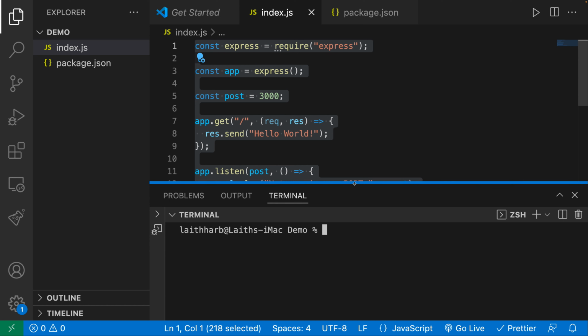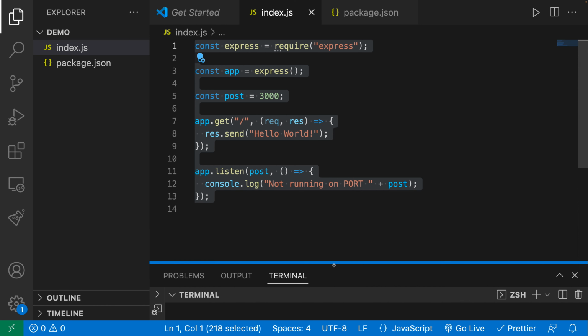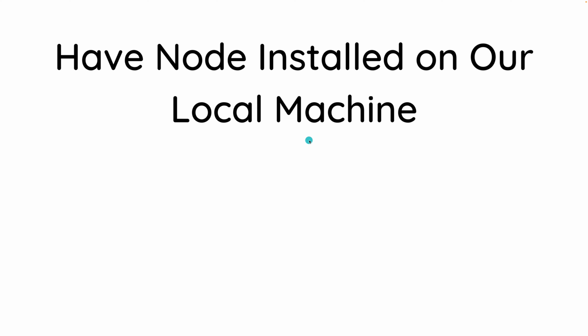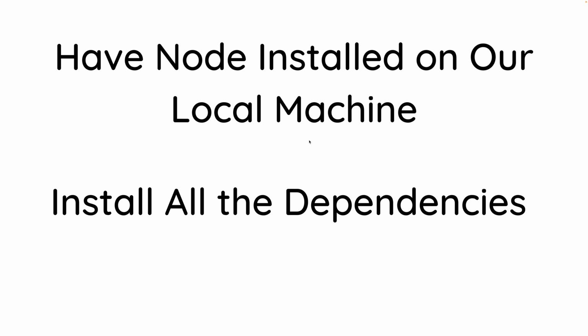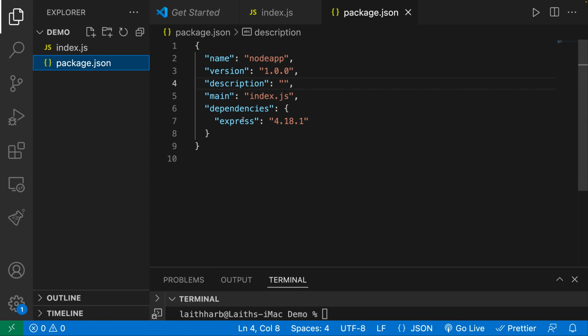So if I open up my terminal and I say something like node version or -v, you can see the version of Node that I have on my local machine. So that is A-okay. Now the next thing that we need to do is we need to install all of the dependencies. Now just because we have stated that we want Express, it doesn't mean that we have Express inside of our application. We need to install it into our app. So that is the other thing that we need to do.